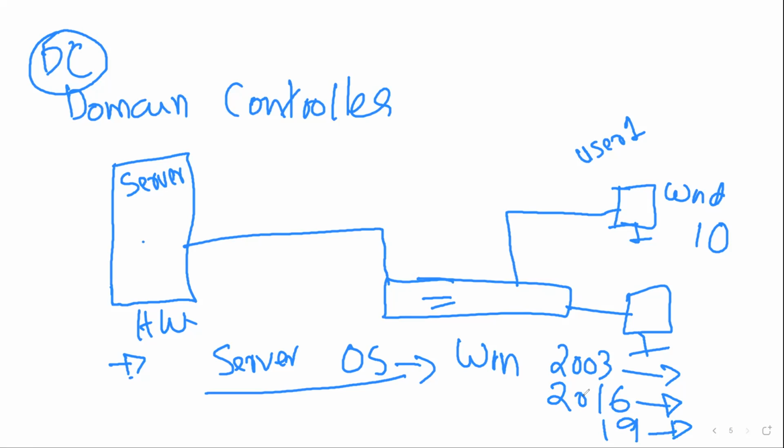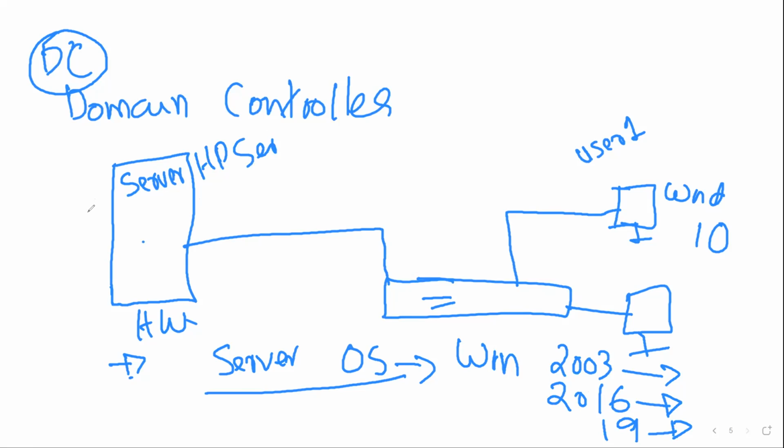These are some server OS. We need to install any one of these OS on our system. For example, I procured an HP server with high-end capacity of RAM, hard disk, CPU, etc. Then I installed Windows 2016 or 19 OS.